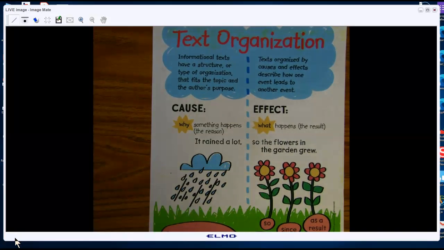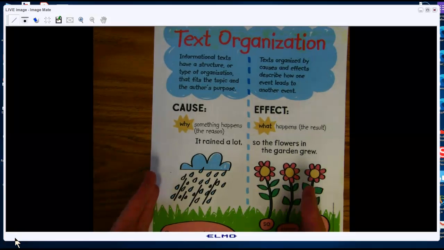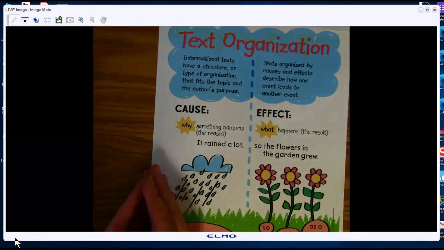Well, the reason why the author wrote Wild Weather was to teach us about weather, not to talk about a duck who lost his wife. Although that was part of the story, the main reason the author wrote it was to teach us about weather. Text organized by cause and effect describes how one thing leads to another. So a cause makes something happen. Why something happens makes it happen.